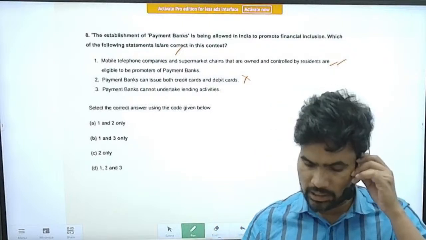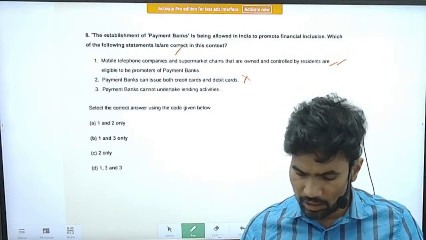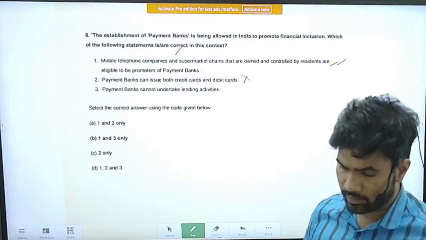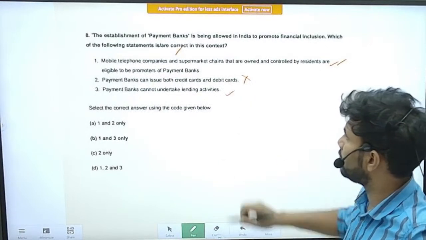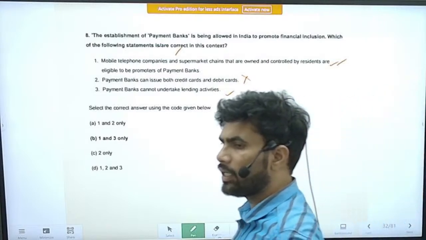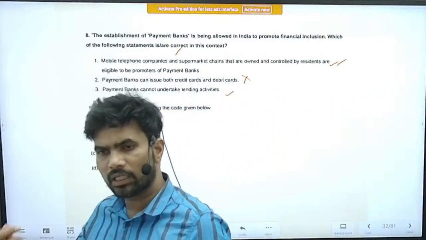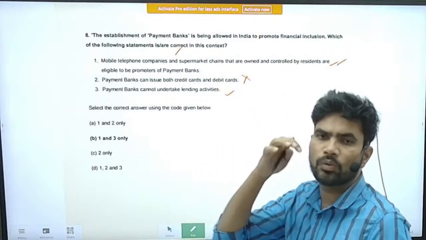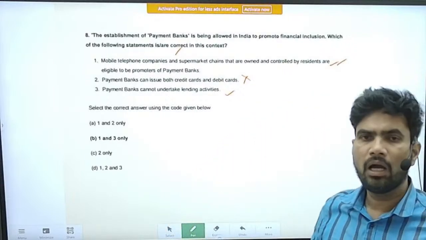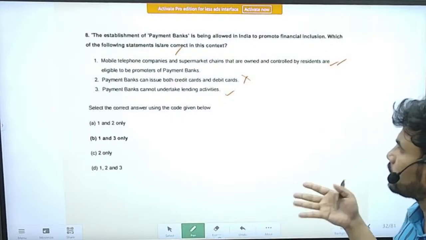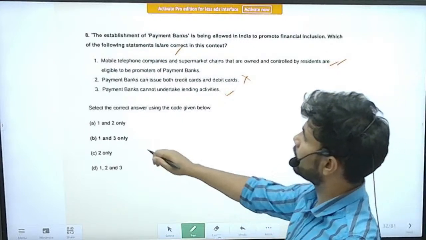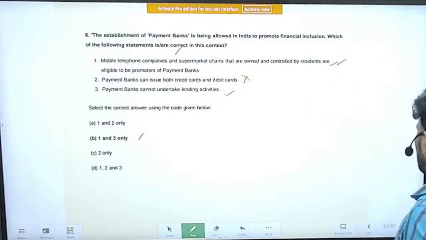Next statement. Payment banks cannot undertake lending activities. Yes, this is a correct statement. So they cannot undertake lending activity, and further they cannot issue credit card also. So when there is no concept of lending, the issuance of credit card also will not arise, right? Correct option is option B. Statement 1 and 3 are correct.